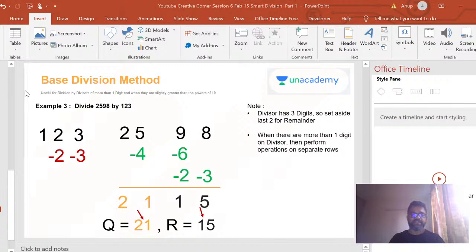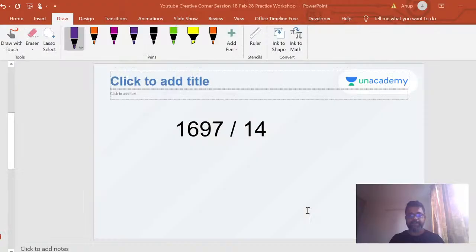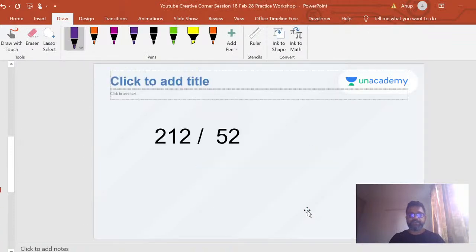All right. So let's quickly move forward. Let me come back to my main deck for today. All right. So we did all this short division.